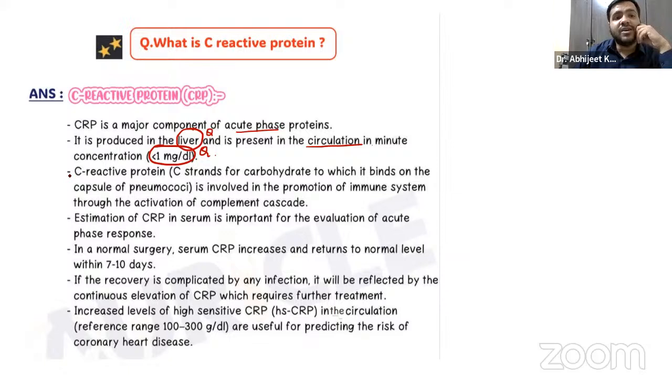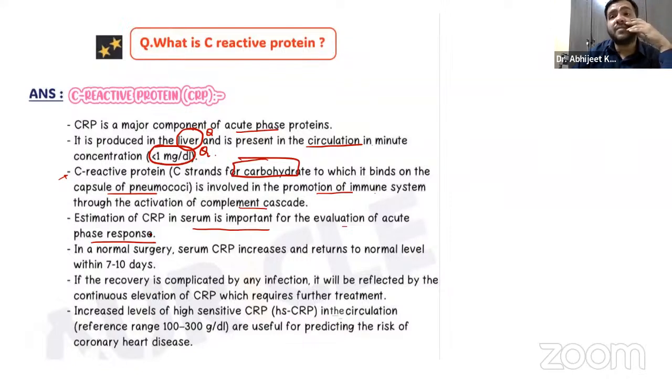In C-reactive protein, the C stands for carbohydrate, to which it binds on the capsule of pneumococci, the bacteria. It is involved in the promotion of the immune system through the activation of complement cascade proteins. You'll learn this in pathology next year. Apart from that, remember that the estimation of C-reactive protein in serum is important for the evaluation of acute phase response.